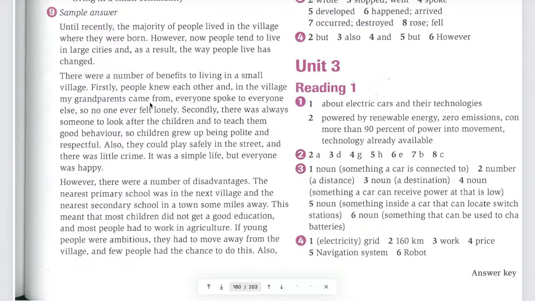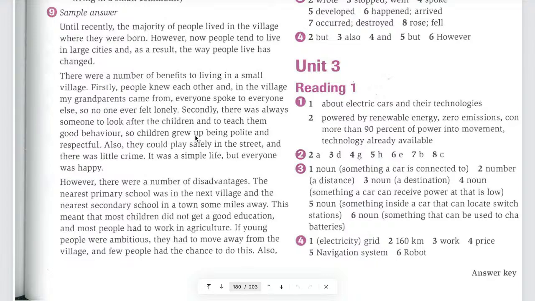Tell me. Simply, there was always someone to look after the children and to teach them good behavior. So children grow up being polite and respectful. Yes, that's right. Secondly, there was always someone to look after the children and to teach them good behavior.